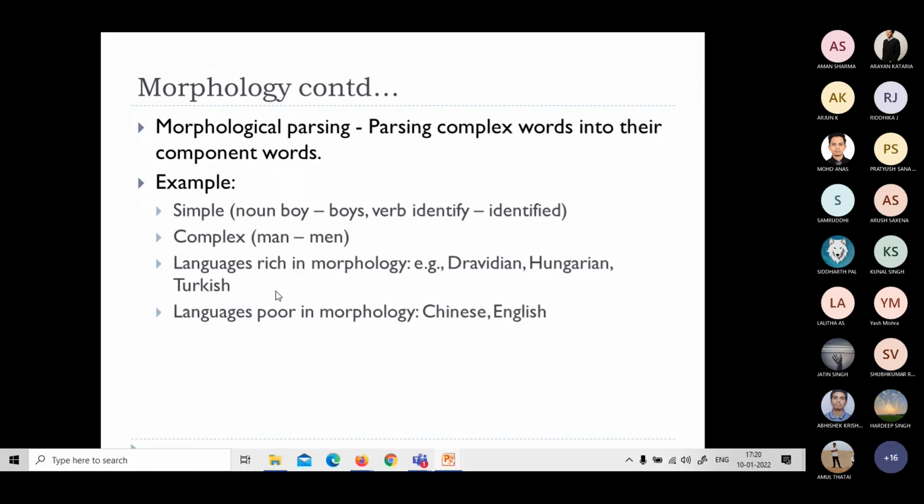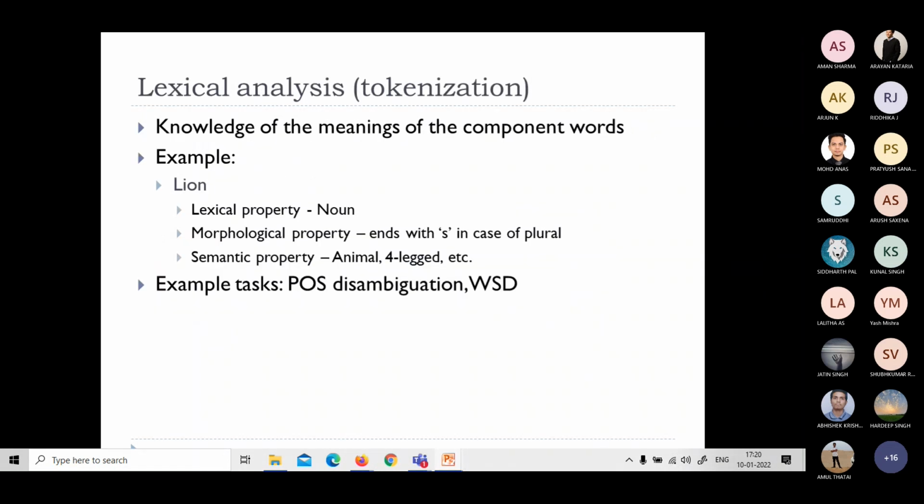Languages poor in morphology are Chinese and English. Chinese is very poor because it is one word, one character, so there is no inflection, no addition of morphemes required. This is about morphology. And lexical analysis.